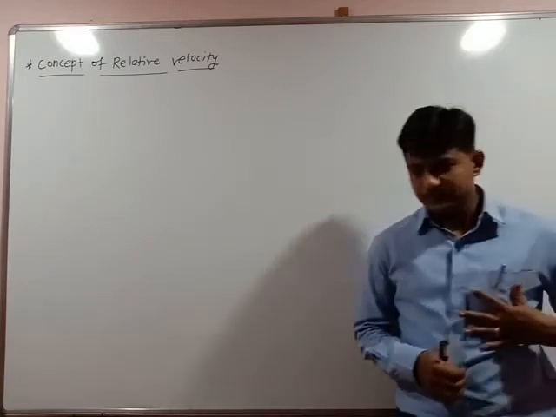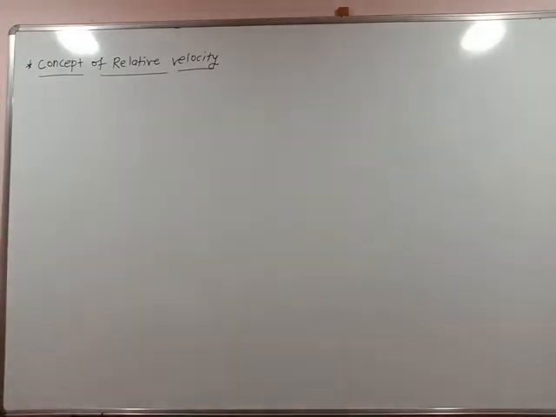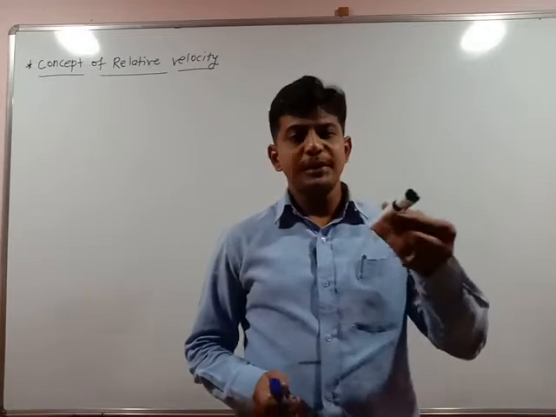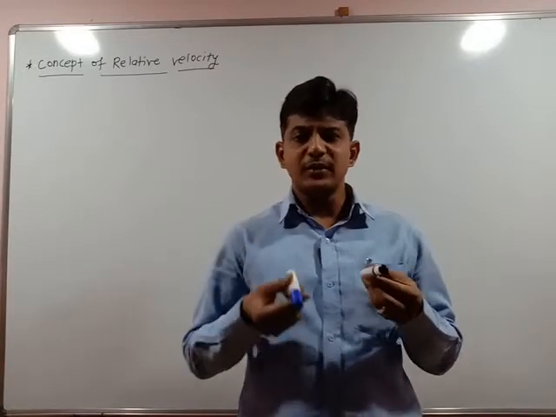For example, if two bodies or two objects are under motion, this is one object which is under velocity, this is second object which is under velocity.